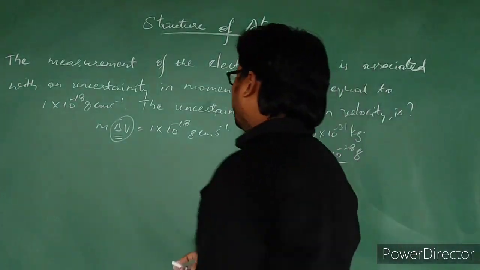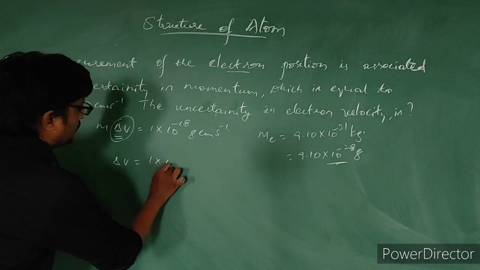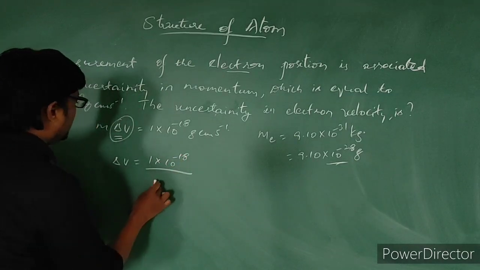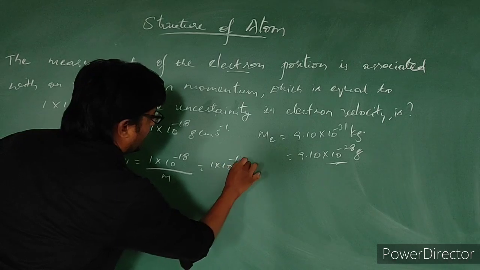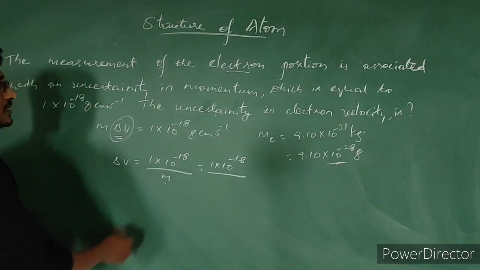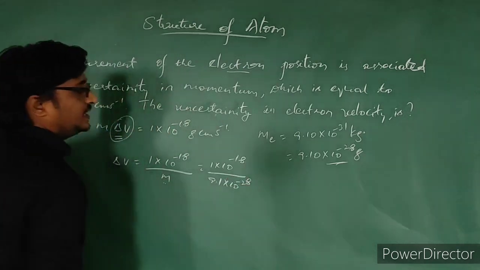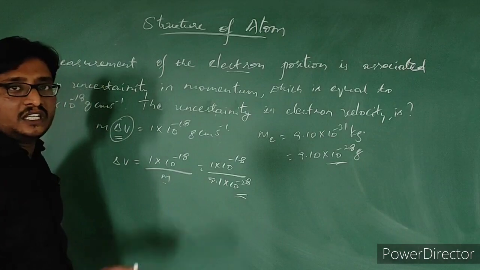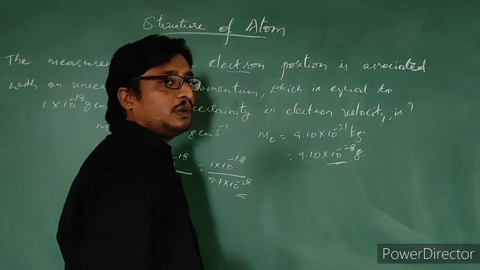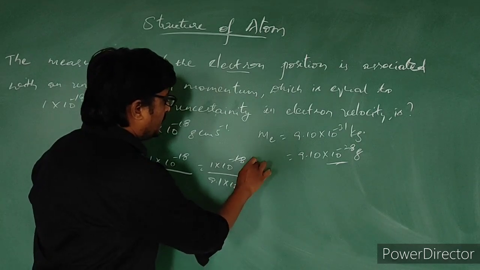Now del v is equal to 1 into 10 to the power minus 18 by m only, which is nothing but 1 into 10 to the power minus 18 divided by the mass of the electron, 9.1 into 10 to the power minus 28. The 10 to the power minus 28, if it moves to the numerator, will be plus 28. The remainder will be 10 only.